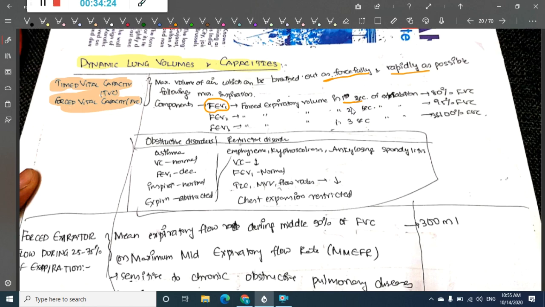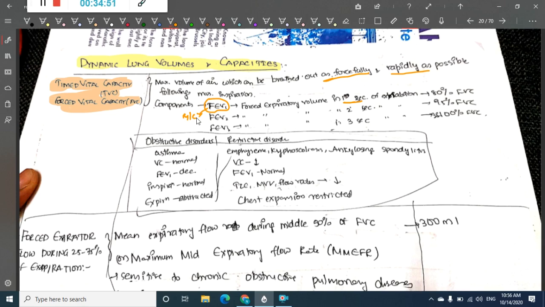Among all the 3, this is the most commonly used forced expiratory volume, which accounts for 80% of vital capacity.